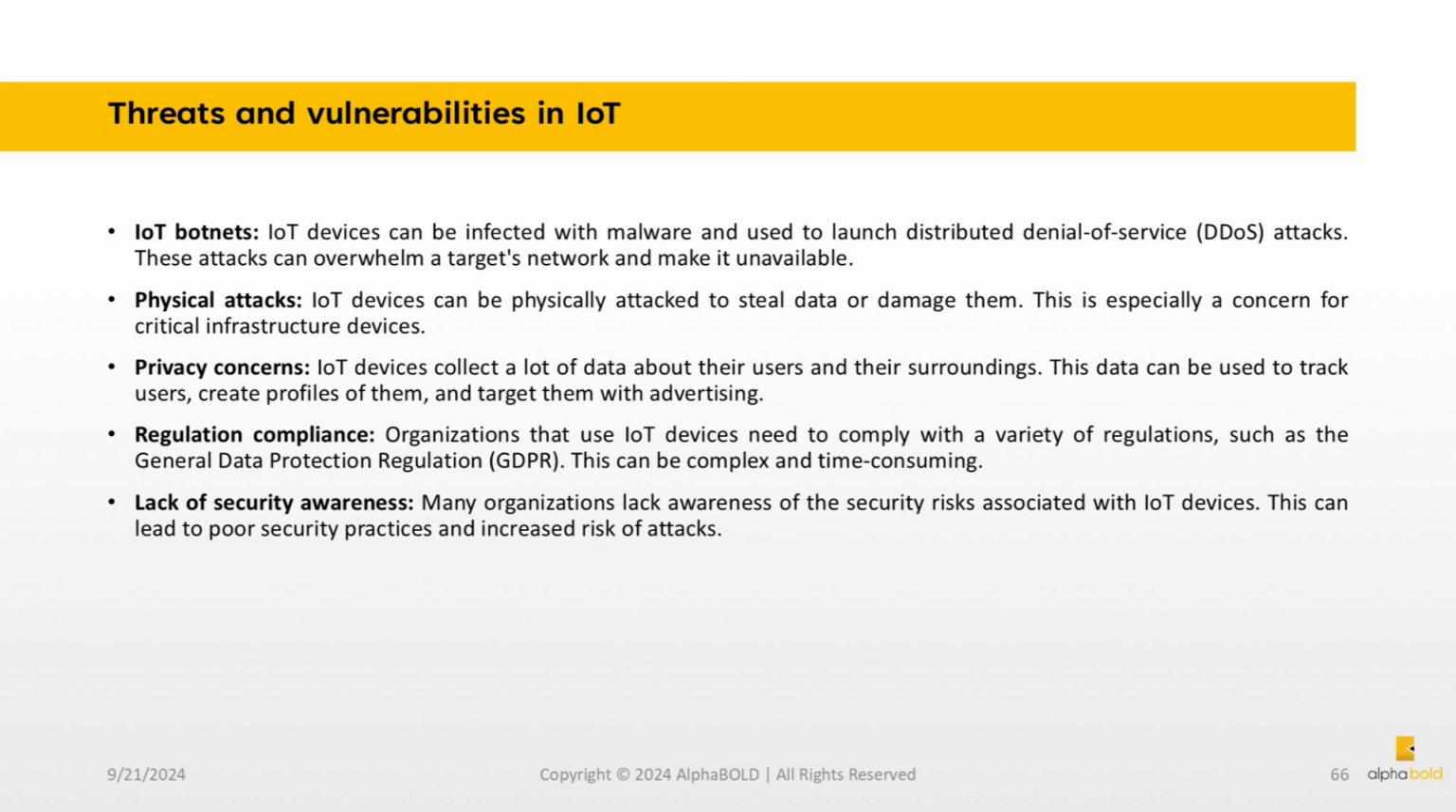Privacy concerns. IoT devices collect a lot of data about their users and their surroundings. This data can be used to track users, create profiles of them, and target them with advertising. Regulation compliance. Organizations that use IoT devices need to comply with a variety of regulations, such as the General Data Protection Regulation, GDPR. This can be complex and time-consuming. Lack of security awareness. Many organizations lack awareness of the security risks associated with IoT devices. This can lead to poor security practices and increased risk of attacks.